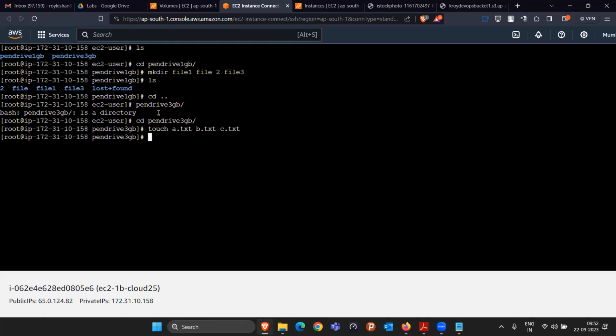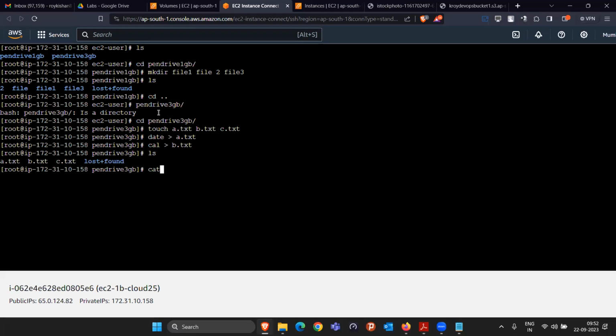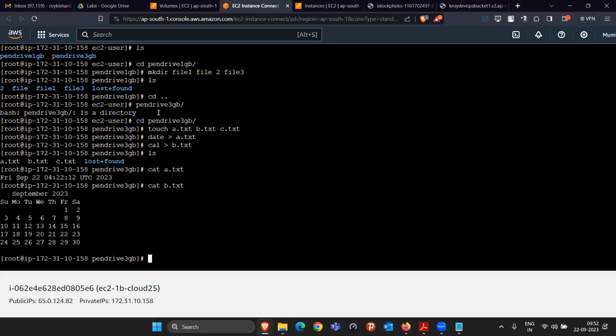I'm storing some data here, date in the a.txt file, cal in the p.txt file. Why is it not getting updated? I don't know why. cat a.txt, reading, it's ready.